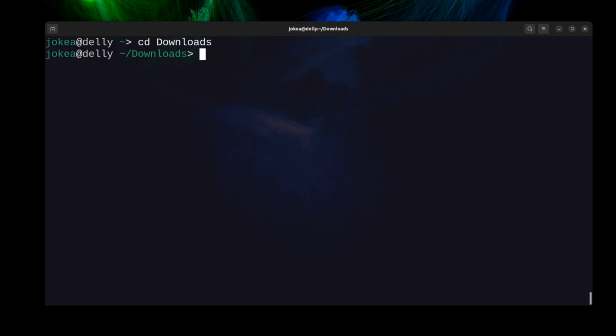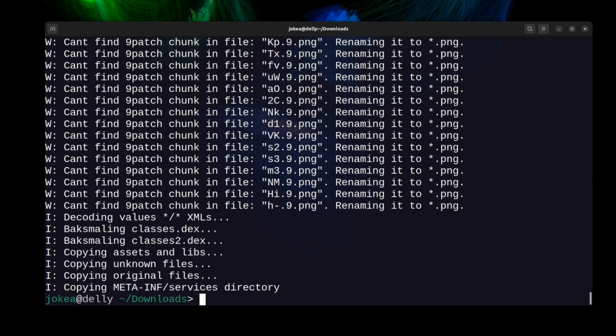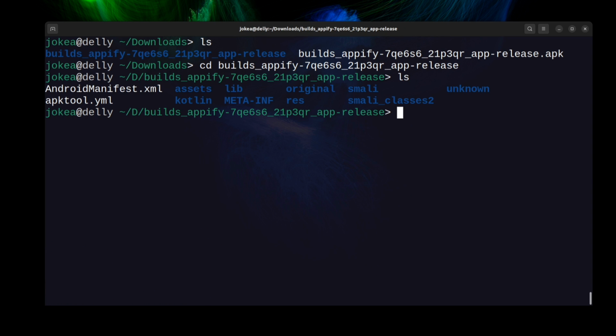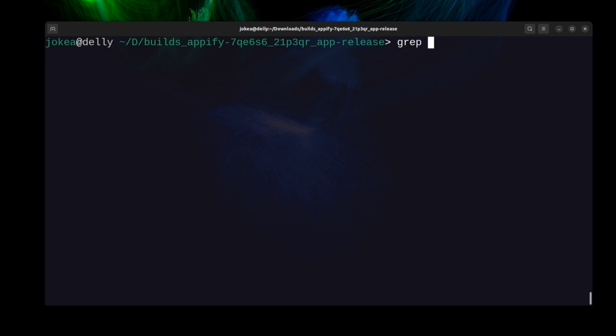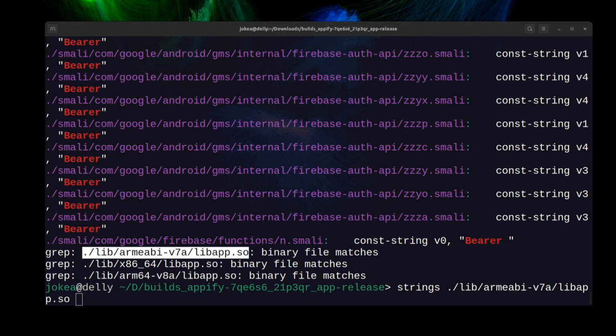Then I run apktool with the d flag to decompile the APK and convert it into a directory of source files. I don't even need to read the files. I know that OpenAI authorizes API calls with bearer tokens. So I just need to search for the term bearer using the grep command. Boom, I have binary matches. Now I can just run the strings command on the right binary file and pipe the output into grep.